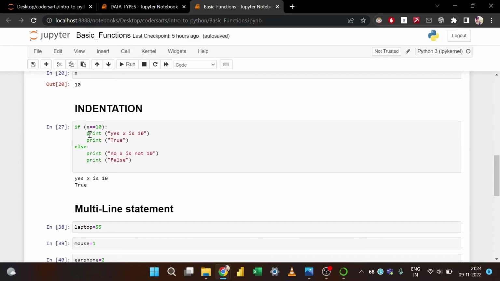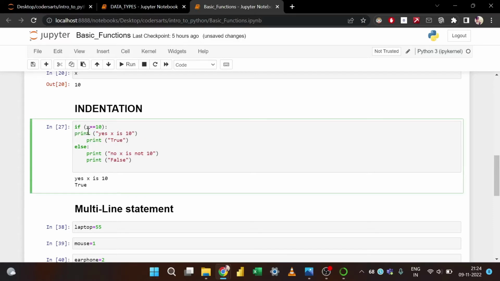Indentation means that whenever we want to have any conditions, we have to define proper space for that. A proper space should be defined so that Python will understand that this if condition has to go through these two lines, otherwise Python will not be able to understand.